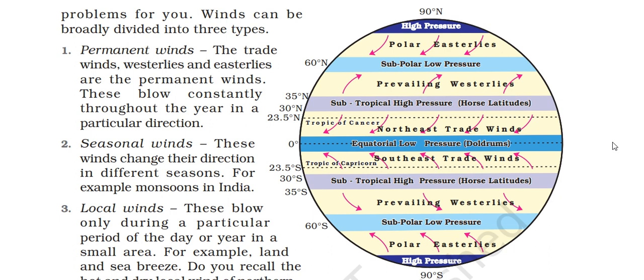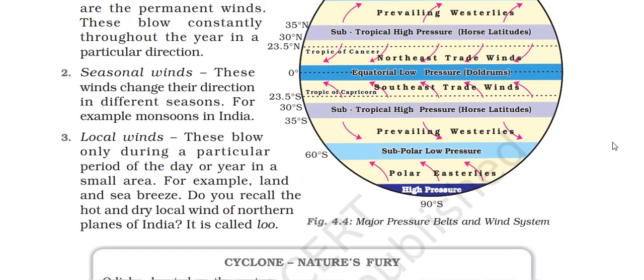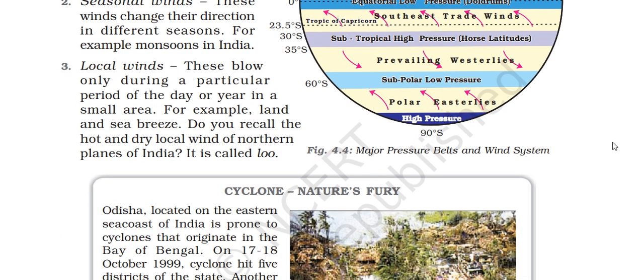These are prevailing westerlies. फिर high pressure से polar easterly. Seasonal wind, these winds change their direction in different seasons. For example, monsoon in India. Local wind, these blow only during a particular period of the day or in a small area. For example, land and sea breeze. We recall the hot and dry local wind of the northern plains of India. It is called the Lu.